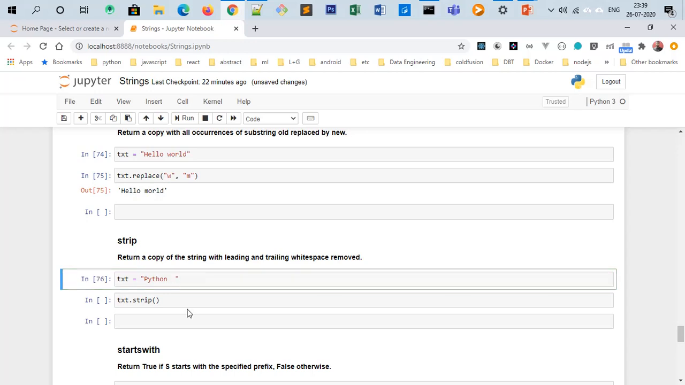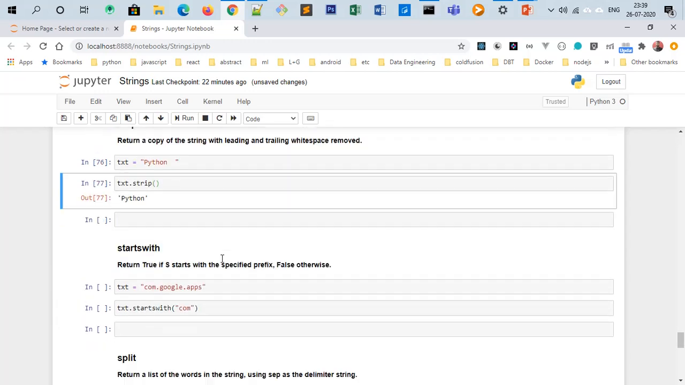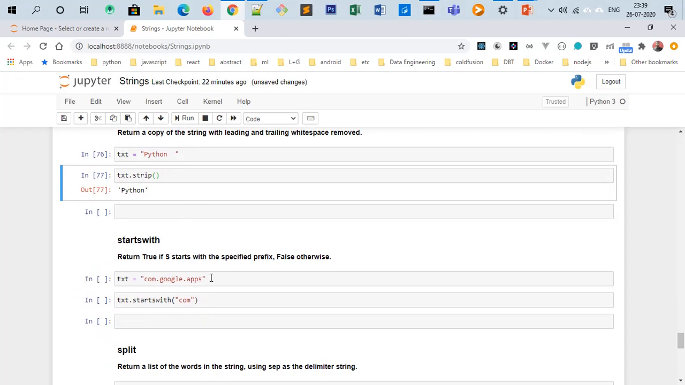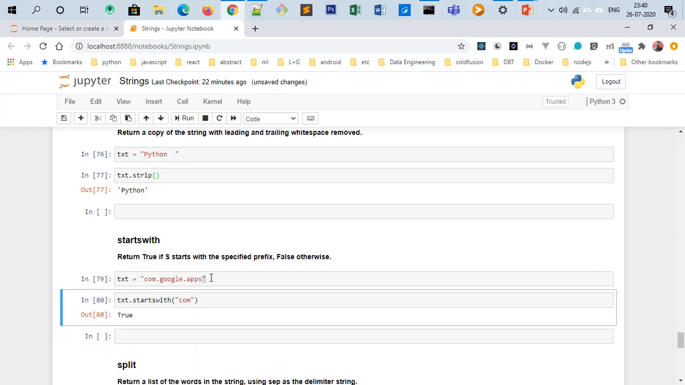Here after Python we have some spaces and we use this strip method, and it has removed that particular space. Startswith. Earlier we learned a method endswith, so we know we have a method startswith. Like you have a database of users and you want to get all the users whose first name starts with Aman, Rahul, Preeti, whatever. So you can use this method. Here I have a text, com.google.apps, and I want to check whether this particular string starts with dot or starts with com. So yes, it starts with com.